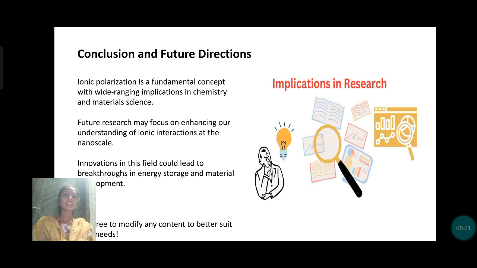Conclusion, future directions. We want to direct our future. Our future is directed by some people, and we want to develop the future of the generations that are coming, so we want to give a good thing to them. Ionic polarization is a fundamental concept with wide-ranging implications in chemistry and material sciences.